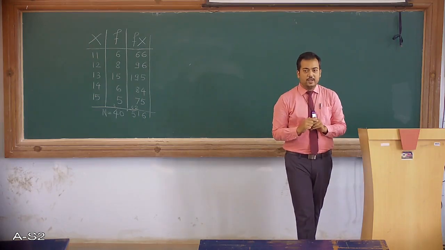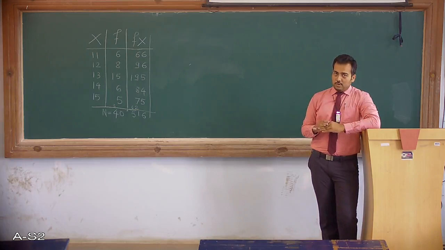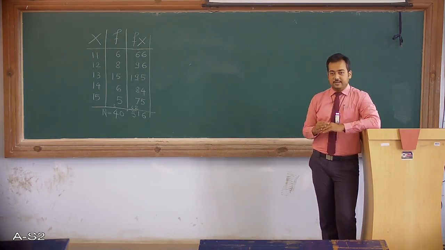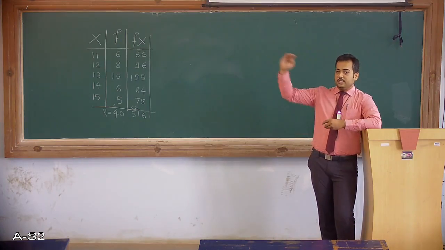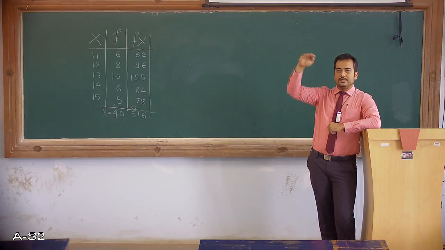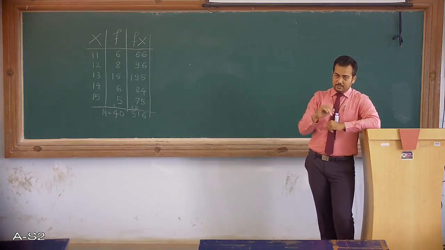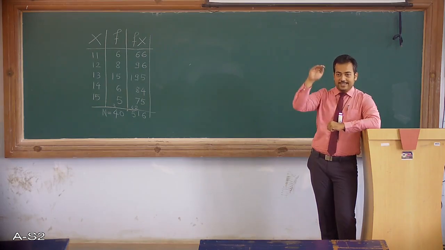So 516 is the total of all the elements in the entire distribution, and we have to divide it by 40. Now one thing, we will also observe the frequency pattern here. Look at the frequencies: initially it is 6, then 8, then 15, then 6 and then 5. So the pattern is 6, 8, 15, 6, 5.